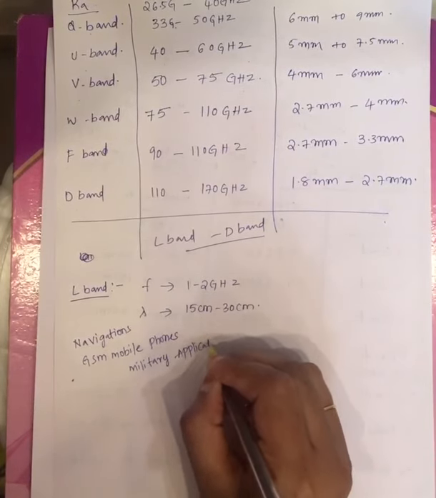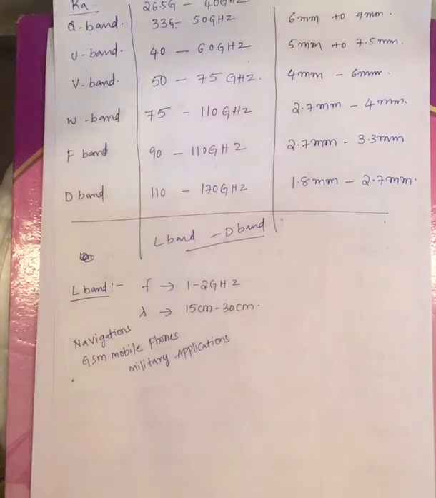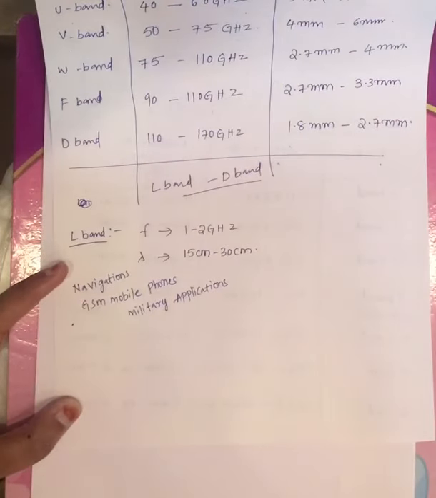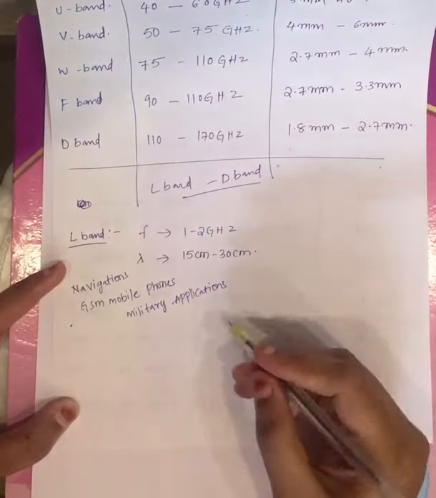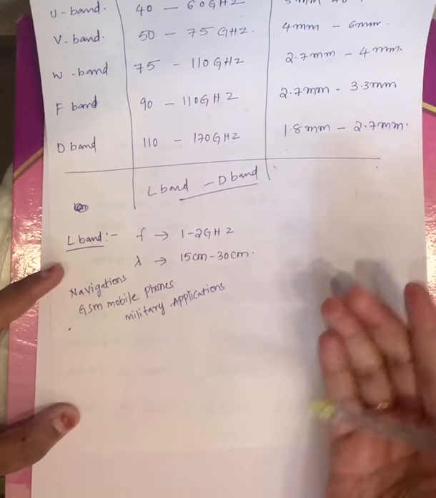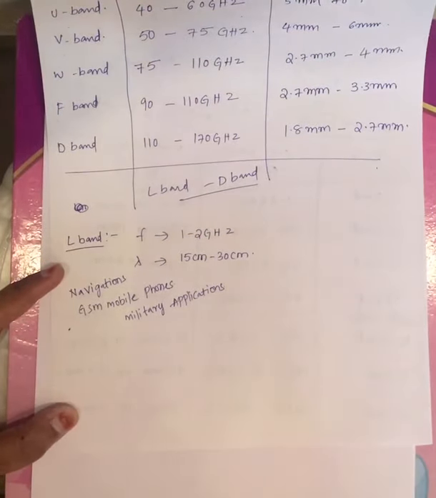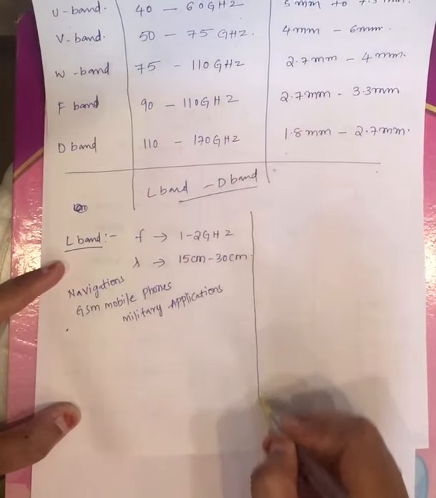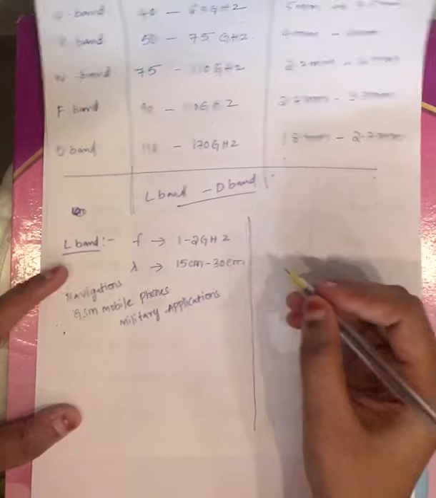See, till now we have seen the different microwave bands. Now let us see where those microwave bands are applicable. First, coming to L band, whose frequency range is varying from 1 to 2 gigahertz, and lambda is 15 centimeter to 30 centimeter. Now coming to the applications of L band, these are used under navigation, some military applications, and GSM mobile phones. These are the applications of L band.